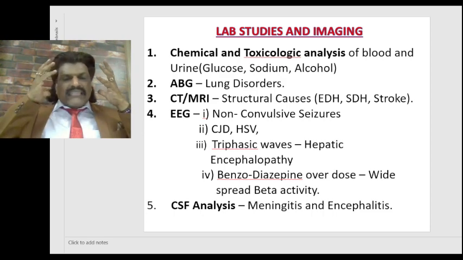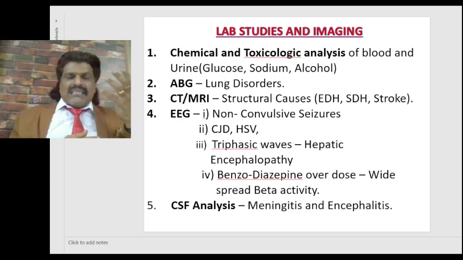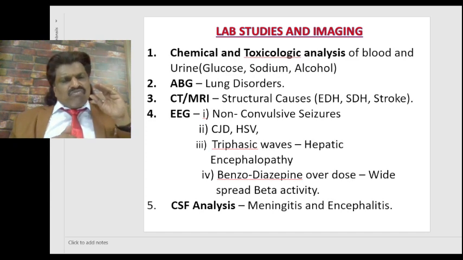We have to take a CT scan and MRI to rule out structural causes like extradural hematoma, subdural hematoma, or stroke. Extradural hematoma is because of an arterial bleed. Subdural hematoma is because of a venous bleed. EEG is very helpful, especially in non-convulsive seizures.